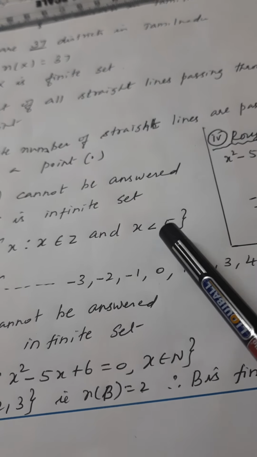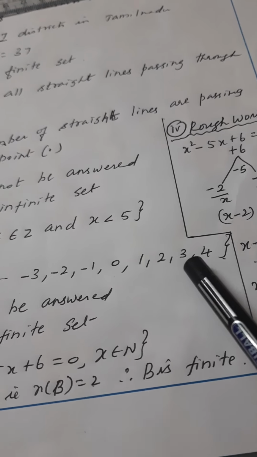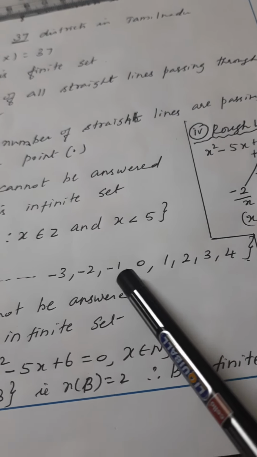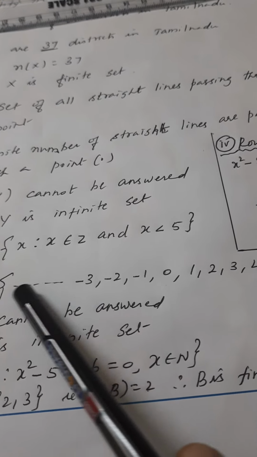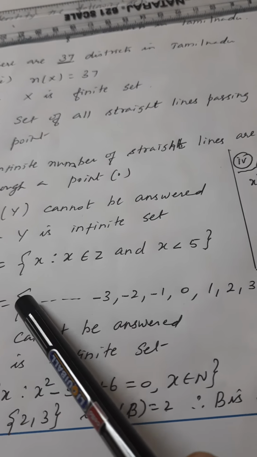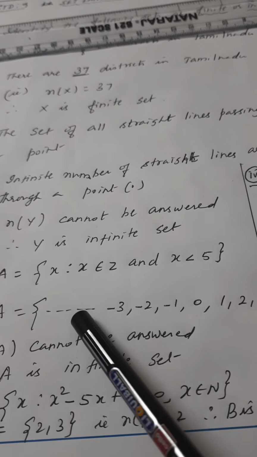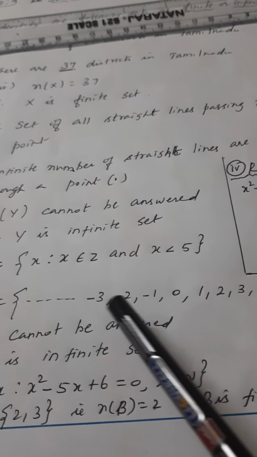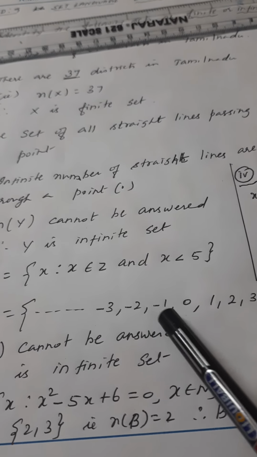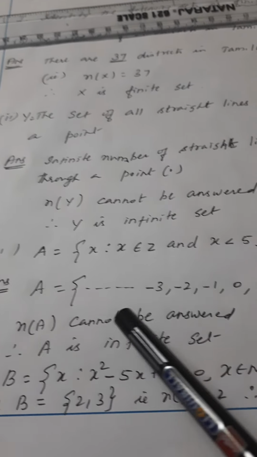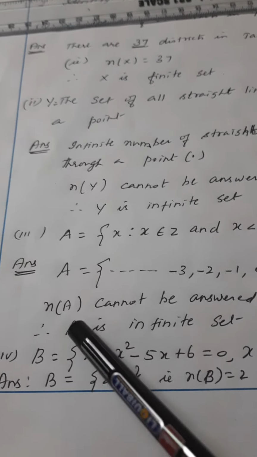Less than 5 means before 5 we have 4. Before 4, 3, 2, 1, 0, minus 1, minus 2, minus 3, it goes on. So the starting number we cannot give here. So here infinite numbers, infinite elements, not countable, uncountable. So n of A cannot be answered. Therefore A is an infinite set.